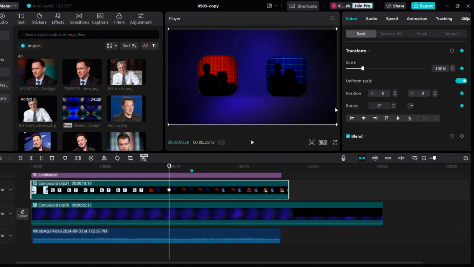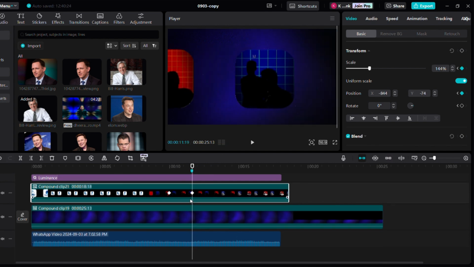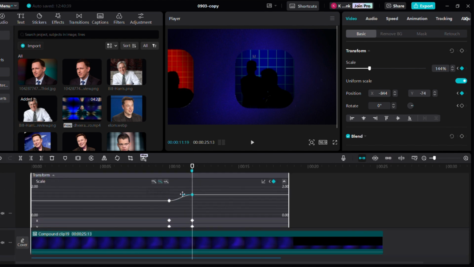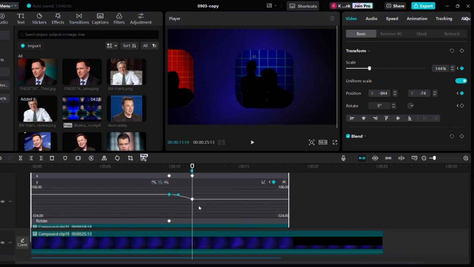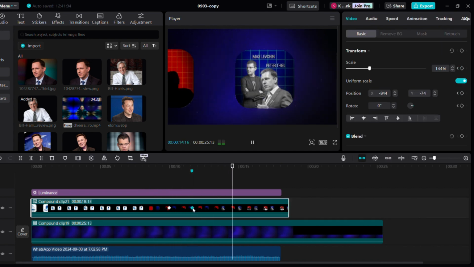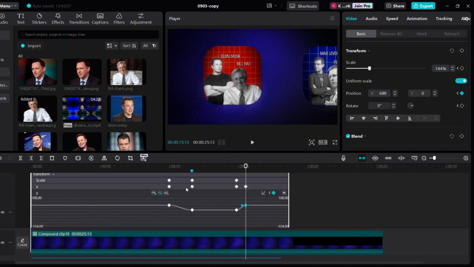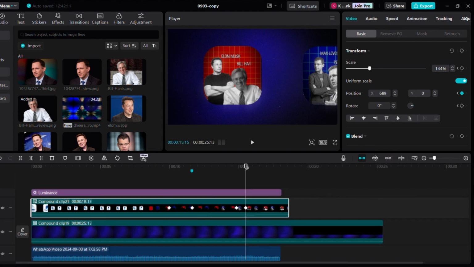Now come to this position and add a keyframe, move a few frames forward and zoom to the blue grid square like this. Smoothen the animation using keyframe animation. Now copy the second keyframe and move a few frames forward and then paste it. Again move a few frames forward and move the frame right side like this, and again smoothen the animation. Now let's see the final output.